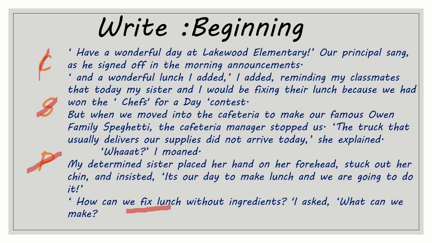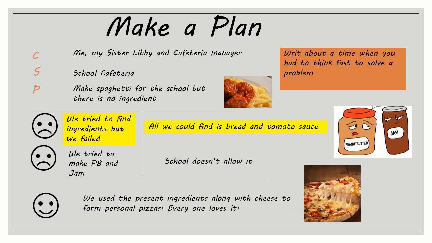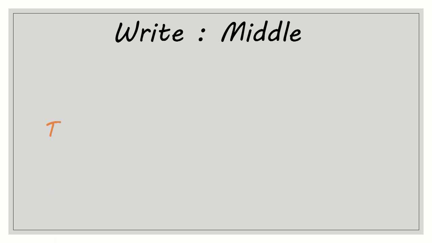So this is how in the beginning part you can keep this CSP idea in your mind, and you can introduce your characters, your setting, and your problem part. Now, I'm going to move to the second part of the story where I'll be thinking about the solution of my problem. So, here I've decided that I'll be putting two attempts where I fail. I've highlighted the first attempt I'm going to write, where we tried to find the ingredients but we couldn't. Let's see how we did it.